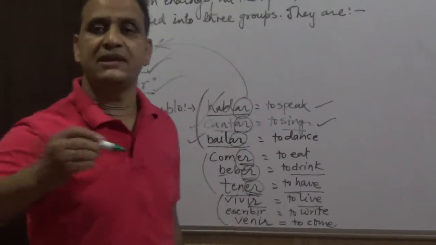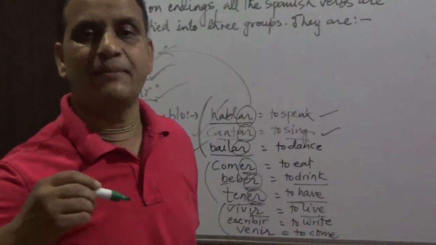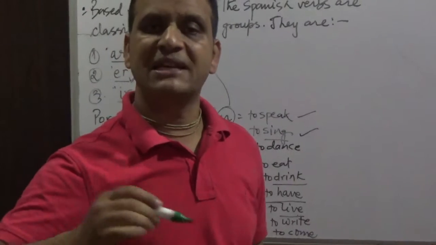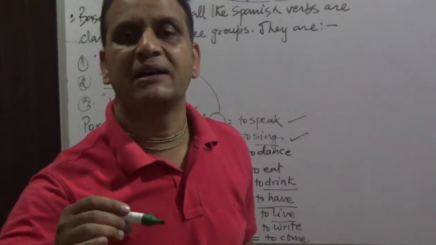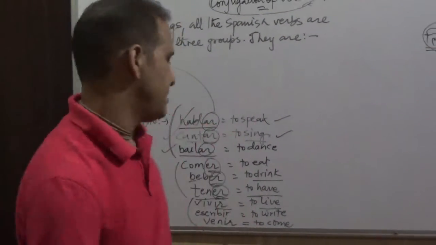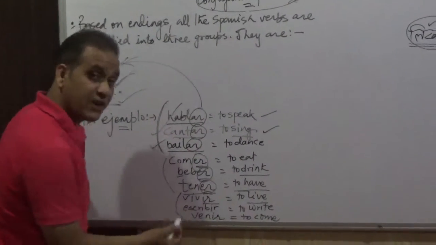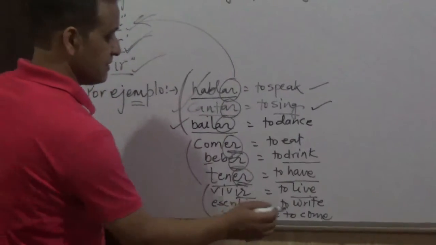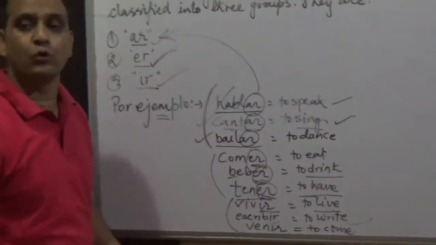Escribir. Yo escribo una carta a mis amigos. Yo escribo una carta a mis padres. I write a letter to my friends. I write a letter to my parents. Escribir. ¿Qué significa escribir? To write.